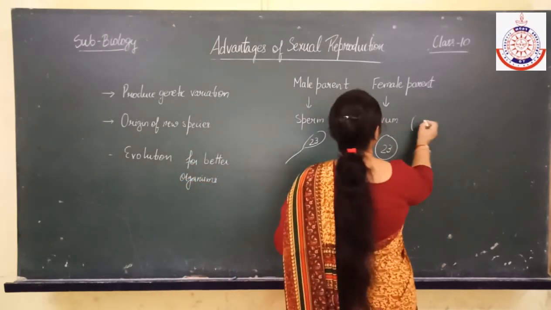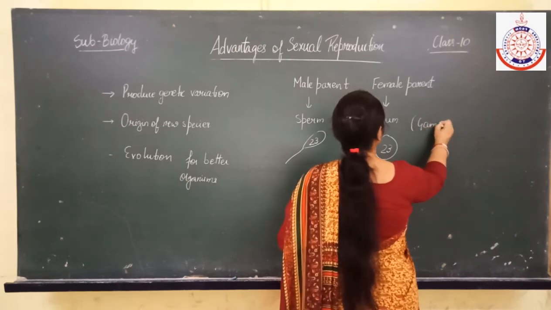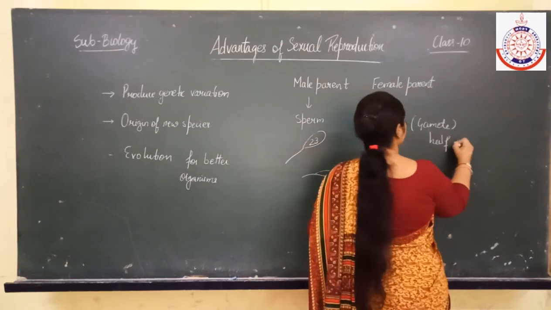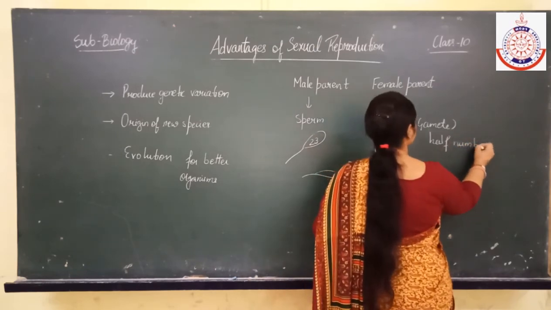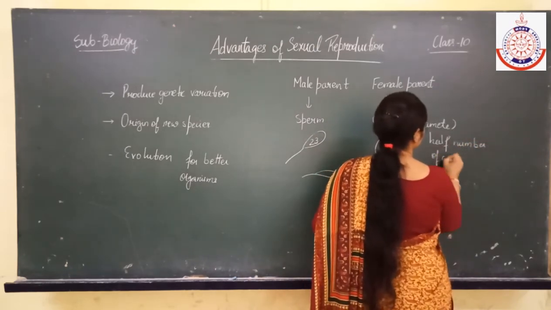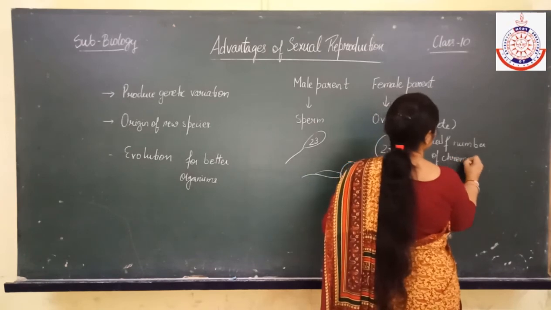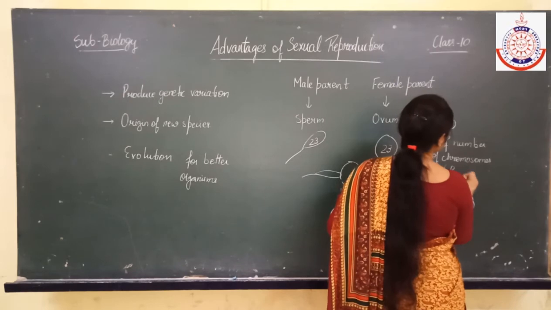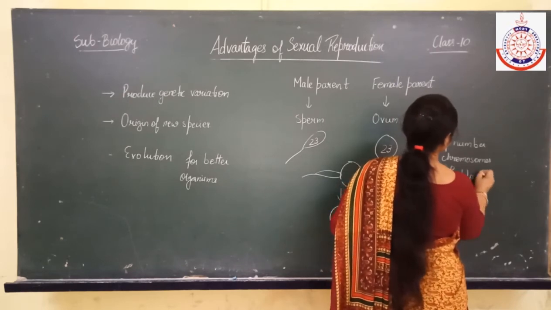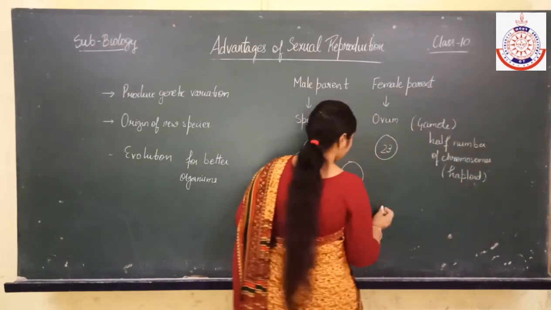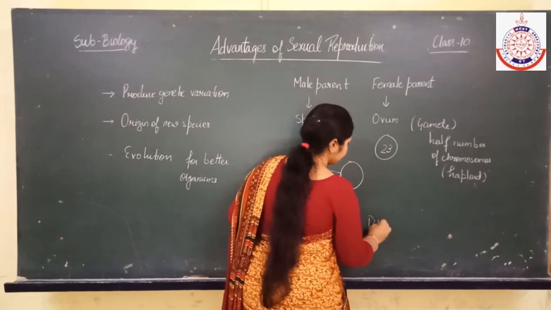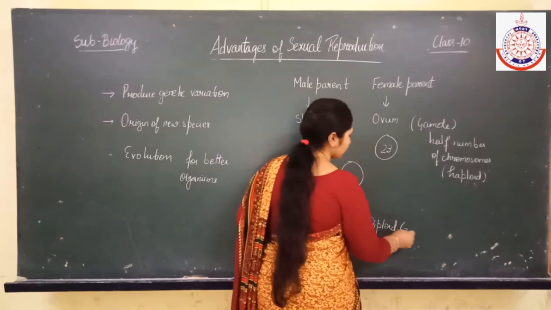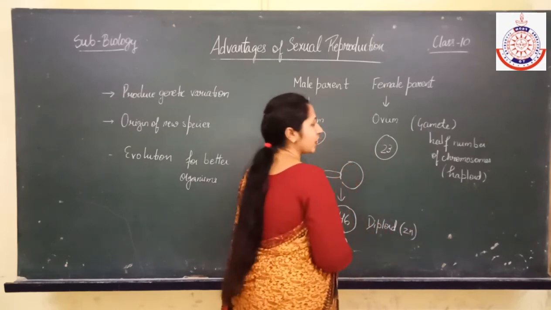So here you can see that half the number of chromosomes is present in the gametes. Sperm and ovum, as these are gametes, contain half the number of chromosomes. It means that they are haploid. And the zygote is diploid, having the full set of chromosomes, that is 2n.